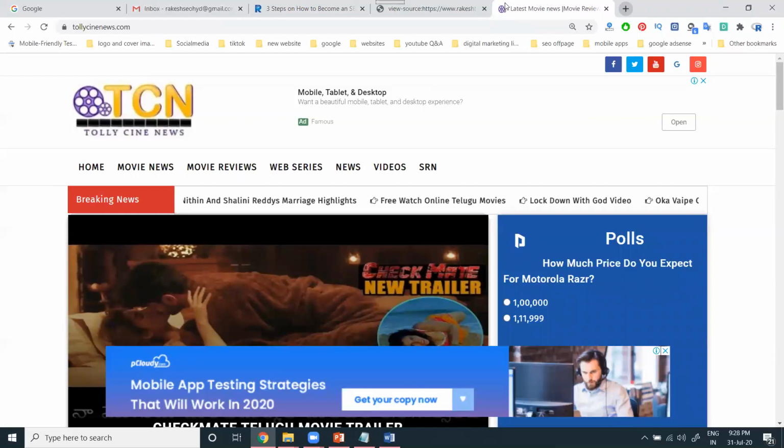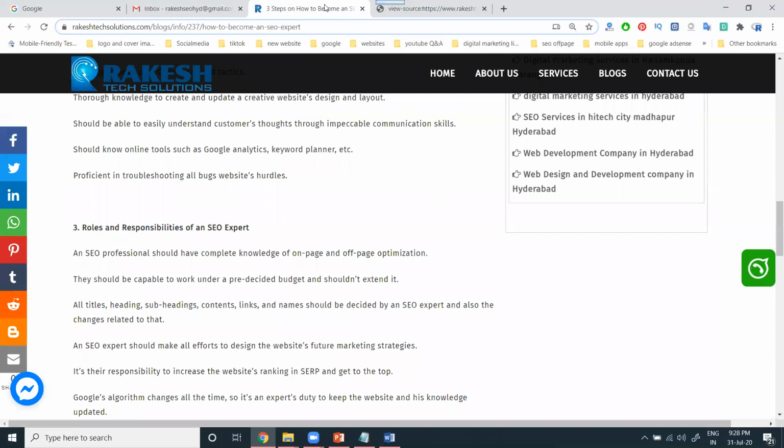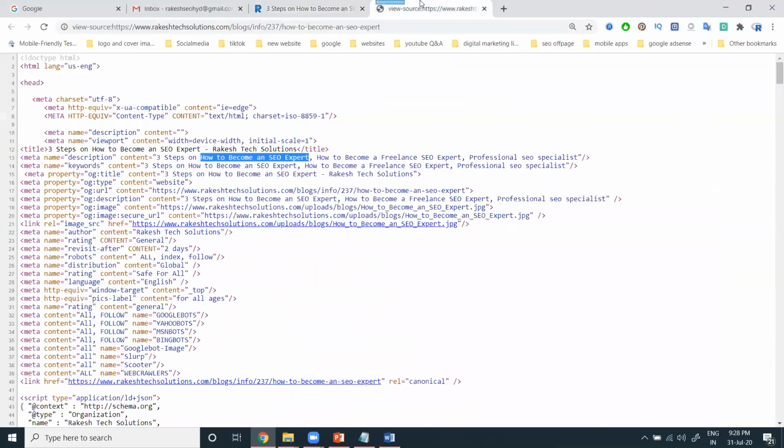The first point of promotion is SEO on page. In on page, first of all we optimize the URL structure. Next will be title, description, and keywords. These are compulsory to optimize on your website. Next we use the H1 tag.